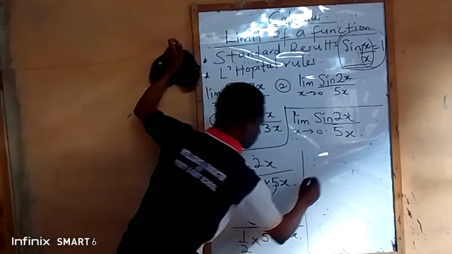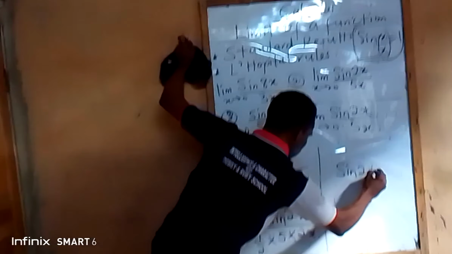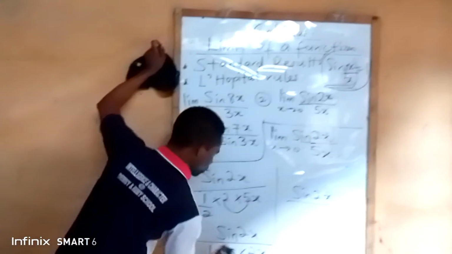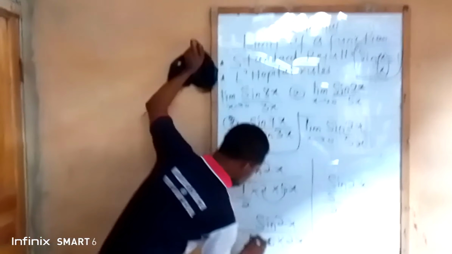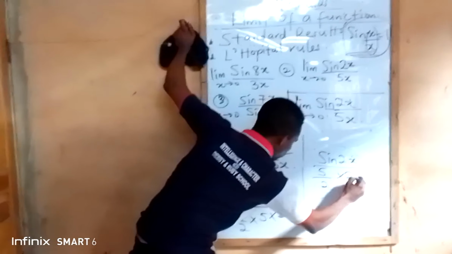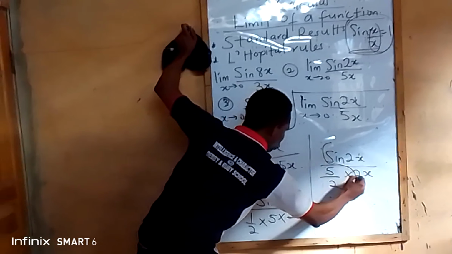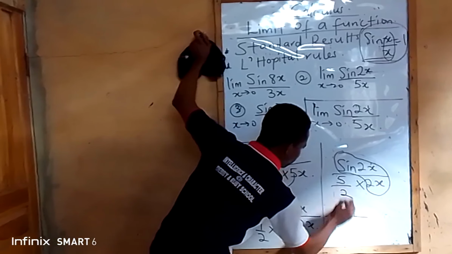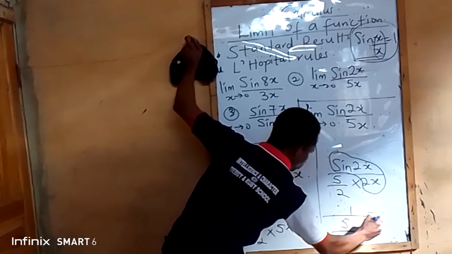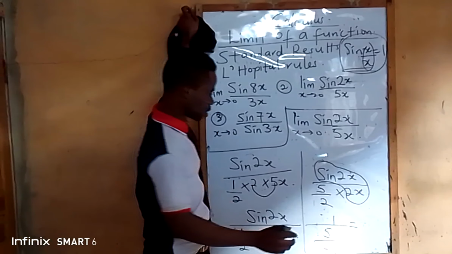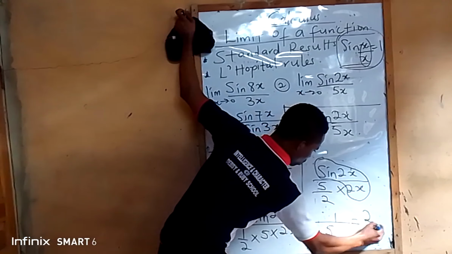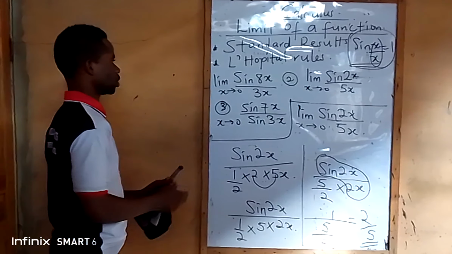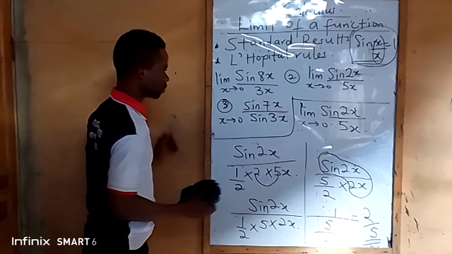So I'm going to have sine 2x all over, that is 5 times 1, that is 5 all over 2 times 2x. So this one turns to 1 automatically. That is 1 all over, so I have 5 over 2 here. So if you do the same thing we did the other times, this one ends up as 2 all over 5. That's number 2. Now let's do this number 3.